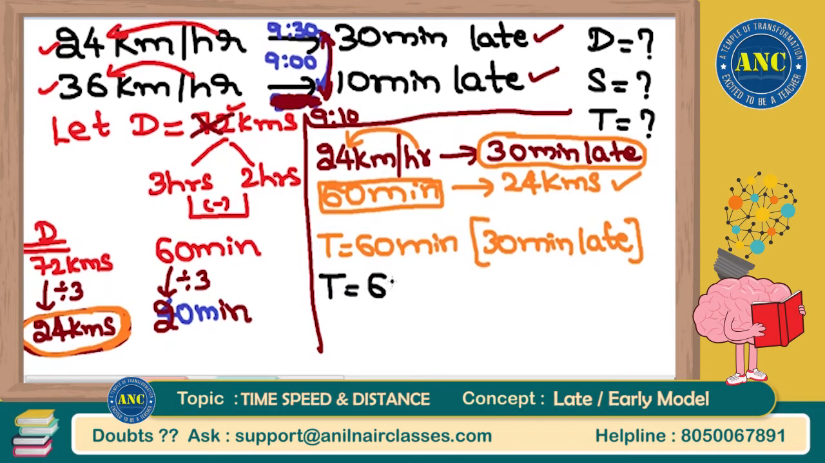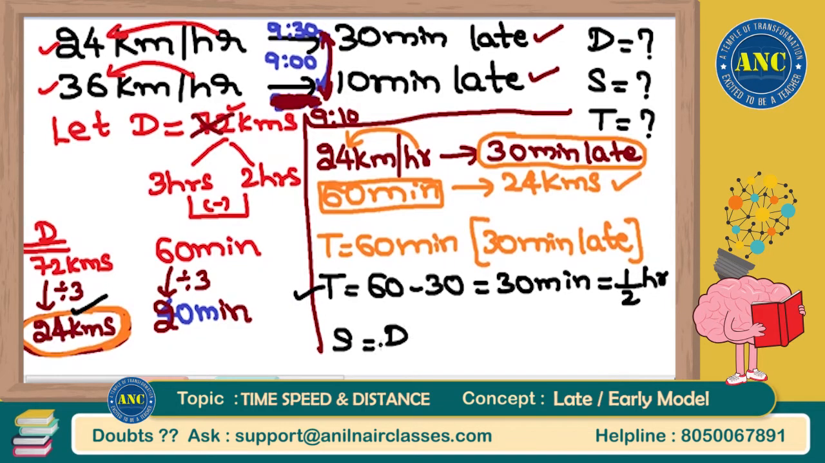Here also it is 60 minus 30, which is nothing but 30 minutes. 30 minutes is 30 by 60, which is half hour. You know the distance, you know the time. Speed is nothing but distance by time. Distance is 24, time is 1 by 2. 24 into 2 is 48 kilometers per hour.